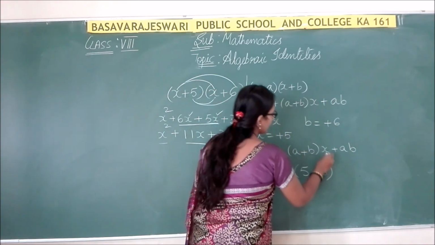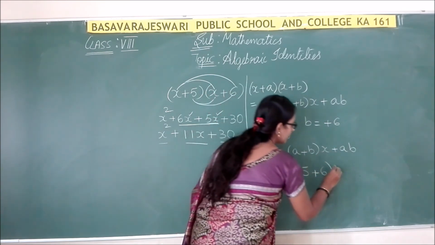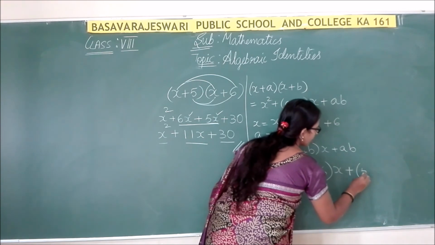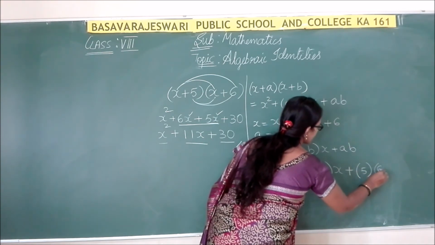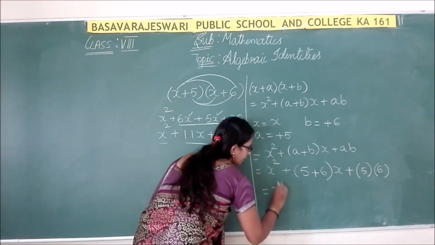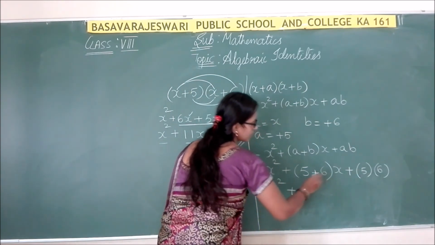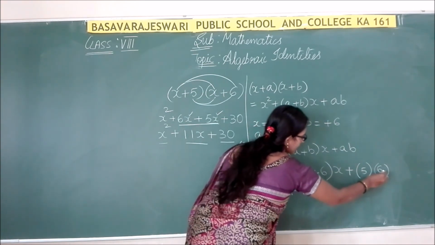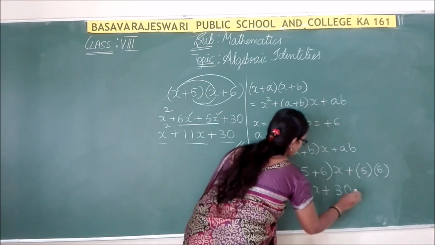In place of x substitute the same, and a is plus 5 and b is plus 6. So here x square plus 6 plus 5, that is 11x, plus 6 5s are 30.